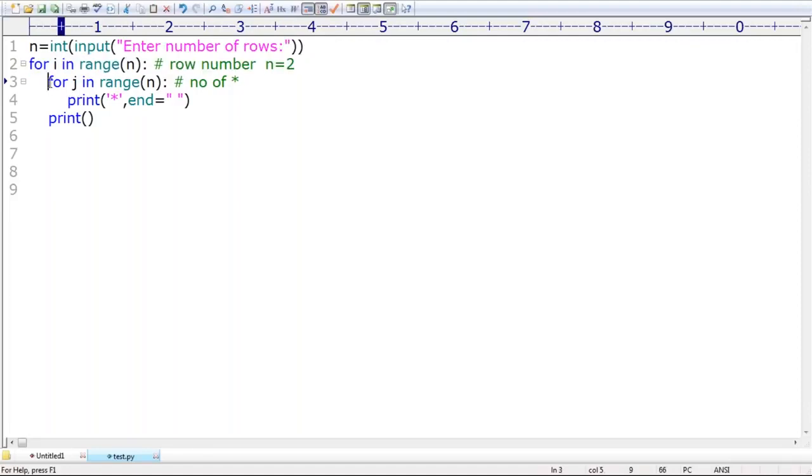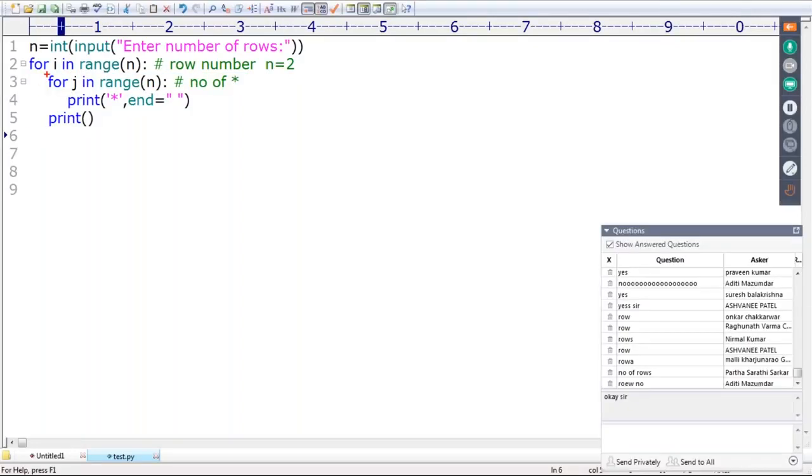This total is the body. Sir, I means row number. For every row, what activity do we have to do? Print n number of stars in the same line. After completing n number of stars, at last a new line. This is my requirement.